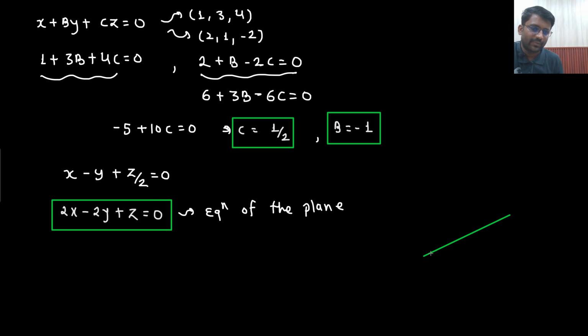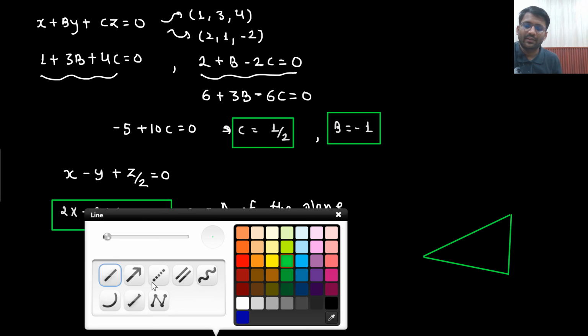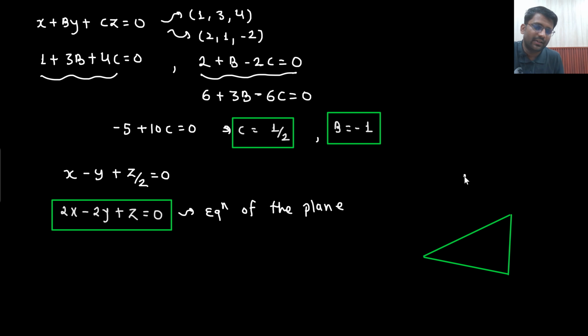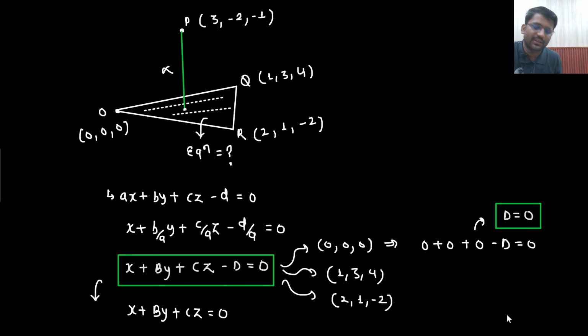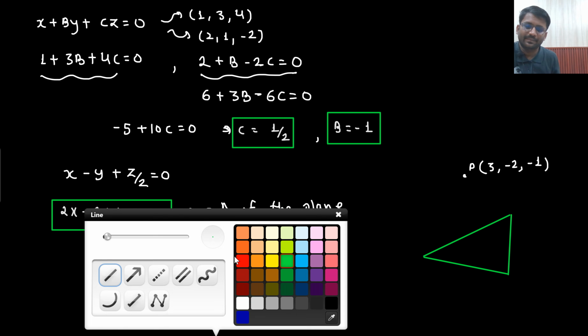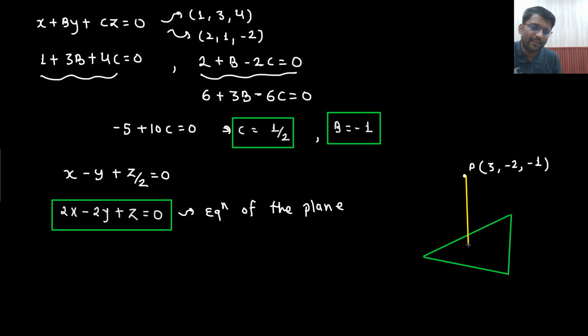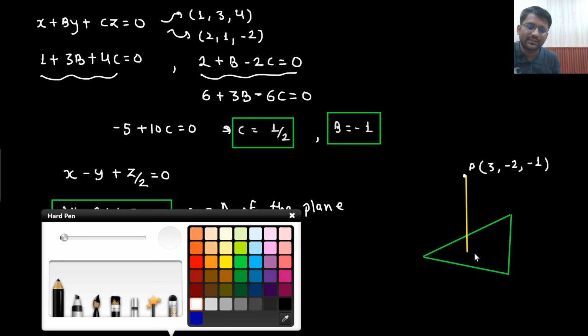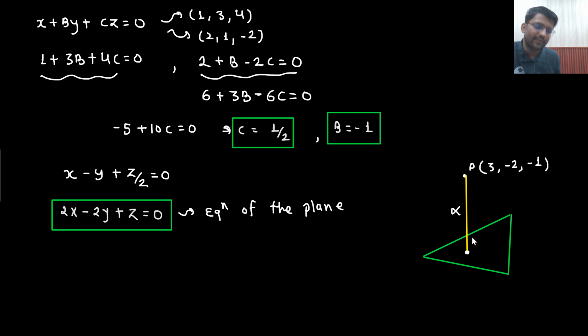This is the equation of the plane that I am having. Along with that, I am having the coordinate as well. Which coordinate am I interested in? I am interested in this coordinate, which is 3 comma minus 2 comma minus 1. You are supposed to find out the distance alpha, right? So what will be alpha?